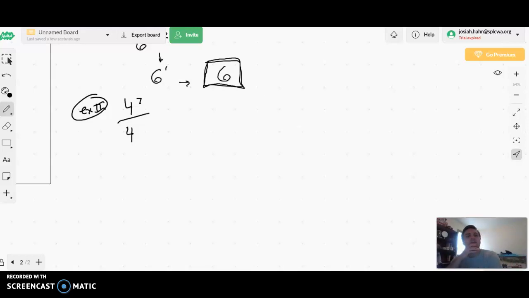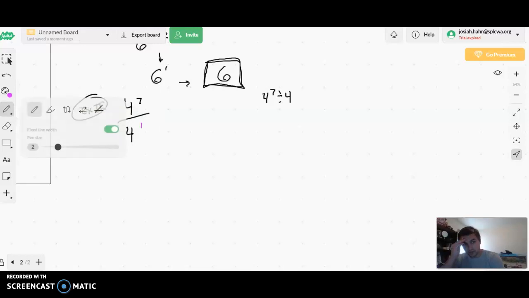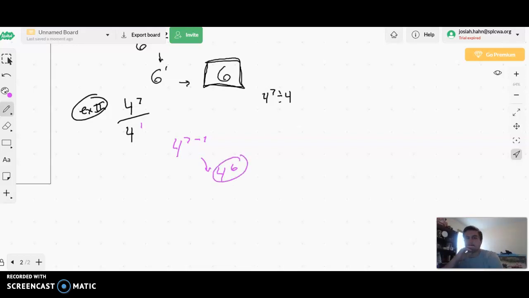Remember that this could be interchanged with 4 to the 7th power divided by 4. This is the same thing that we ran into yesterday. We have to remember what 4 means. If we write it in terms of exponents, it's 4 to the 1st power. A number is just itself to the 1st power. So just like before, we'll do 4 to the 7th, then we need to subtract our 1. 7 minus 1 is going to give us 6. Our final answer would be 4 to the 6th power.